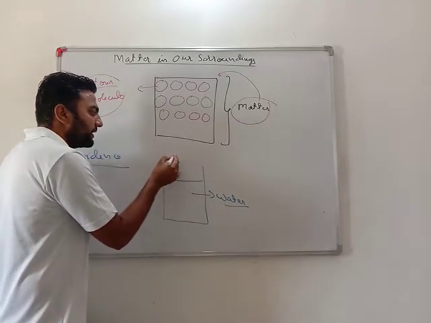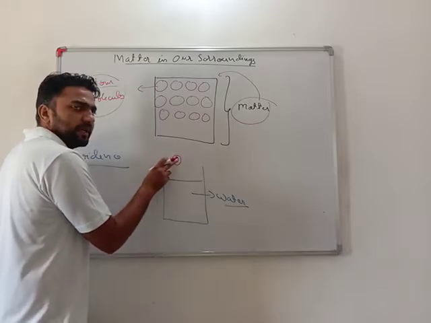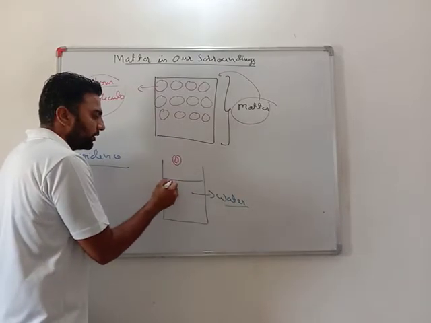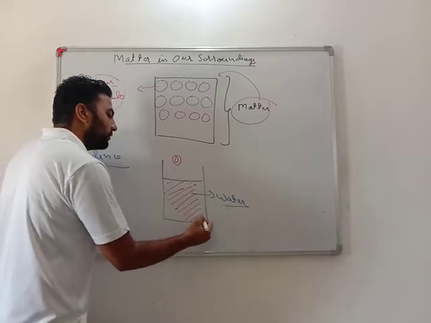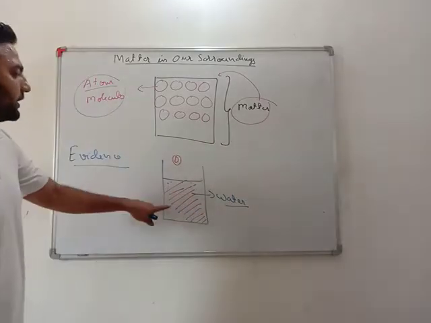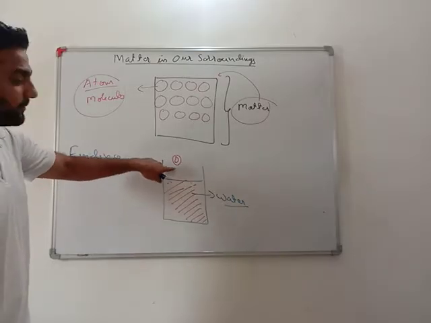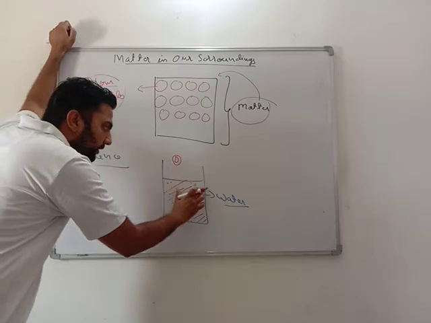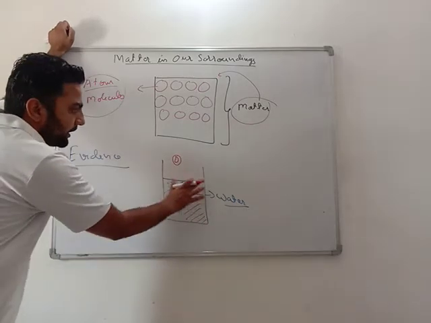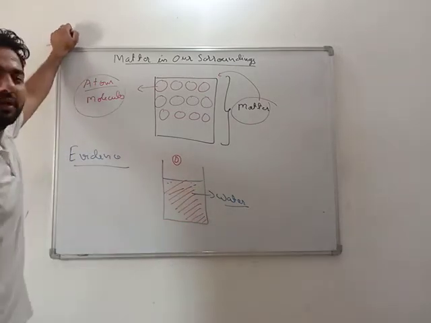As of now, the drop consumes only this much space, but when you put it into water, the whole water will get converted into this color. It means the particles of this stuff have diffused in the whole water.